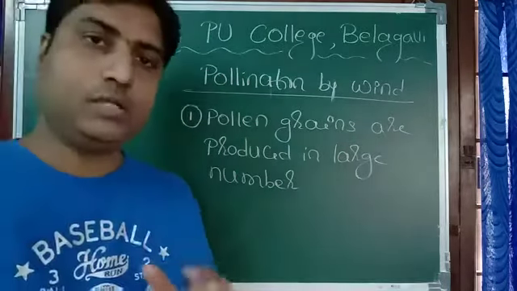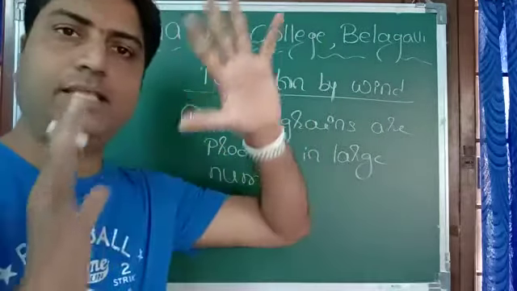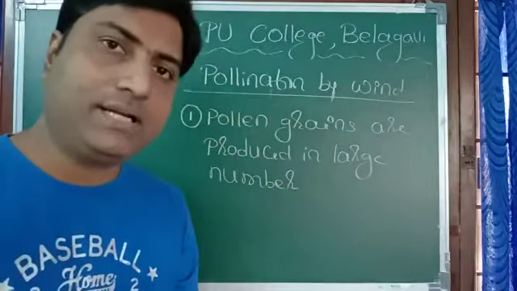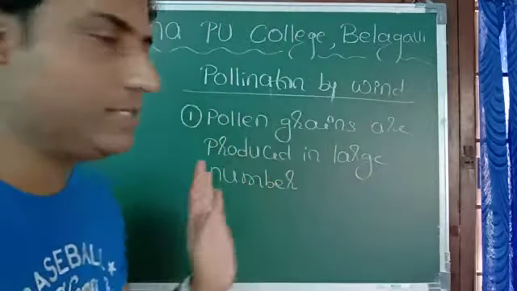Why? Because when the pollination takes place by wind, these pollen grains fly in the wind, so that if the quantity is bulk, at least some of them can go and fall on the stigma. That is the reason.